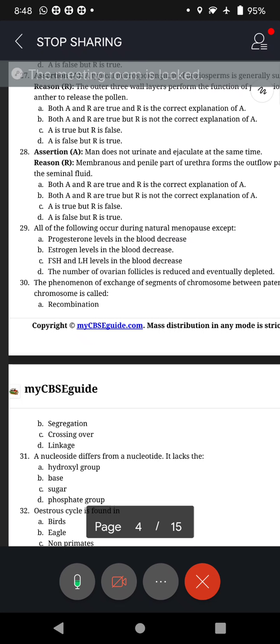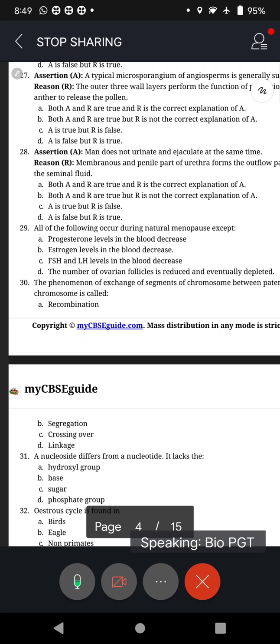All of the following occur during natural menopause, except: A. Progesterone levels in the blood decrease, estrogen levels in the blood decrease, FSH and LH levels in the blood decrease, number of ovarian follicles is reduced and eventually depleted. I think all of us know, a graphical representation we have done of the FSH and LH levels during menopause. See, influence of hormones during menopause. Try to recollect that graph.